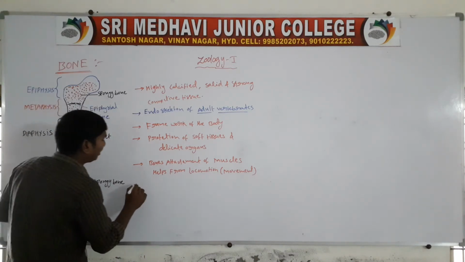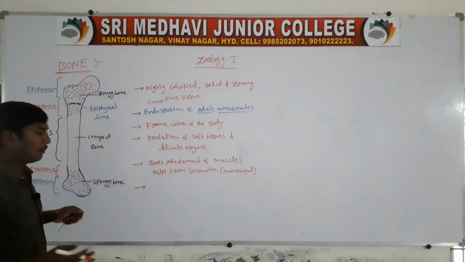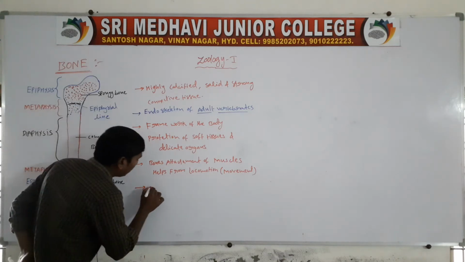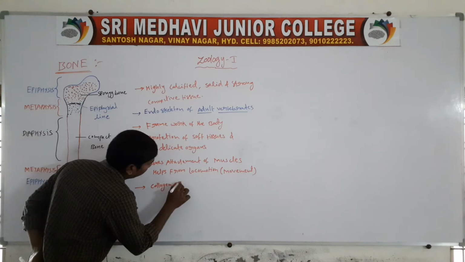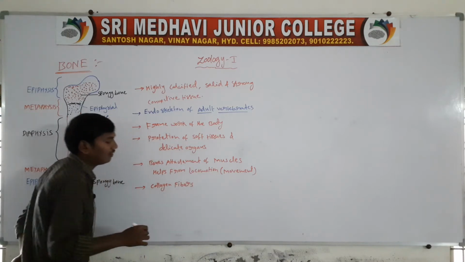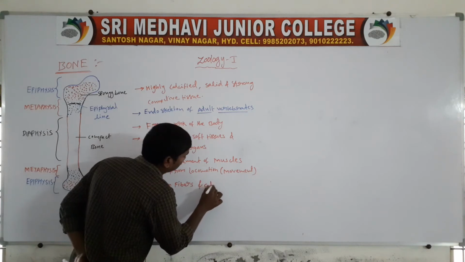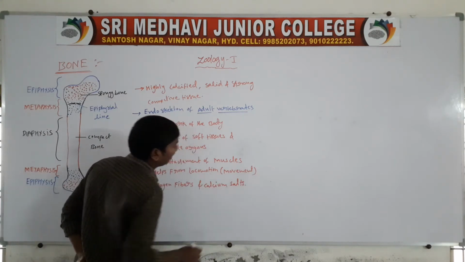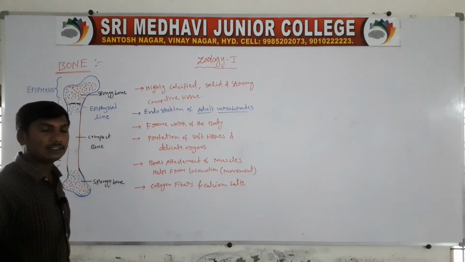Next, the bones contain collagen fibers and calcium salts.